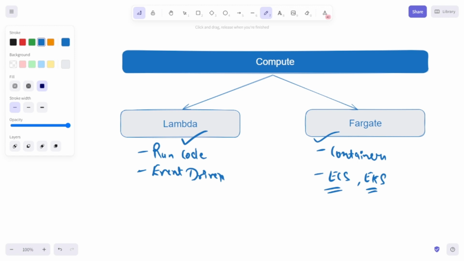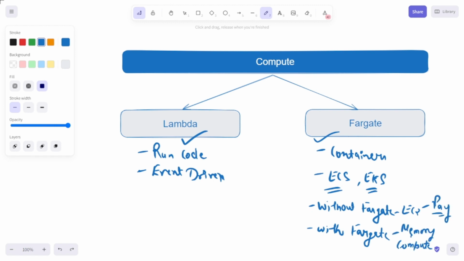If I just compare two scenarios, that is with Fargate and without Fargate. Without Fargate, you need to deploy some EC2 instances in order to run your ECS or EKS clusters, and you will pay for the EC2 instances all the time they are running. But with Fargate, you just need to define your memory and compute requirement, and you will be paying for the resources that are used, not the ones that are allocated. So that is the benefit that we get from serverless. You will pay for the resources that are being used only.